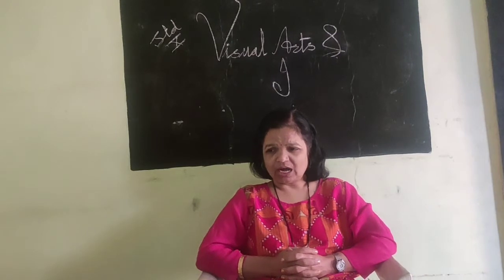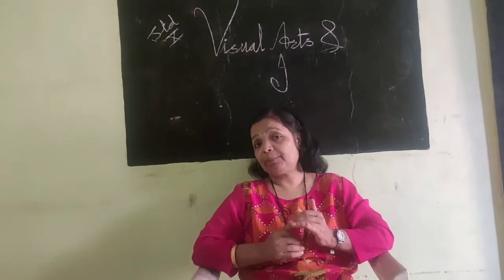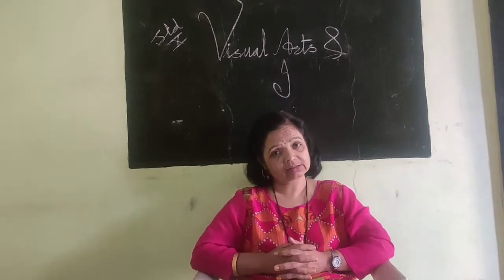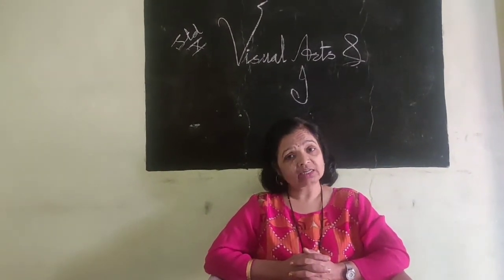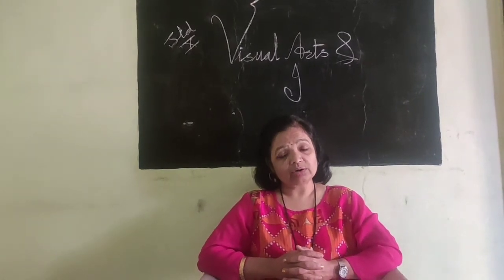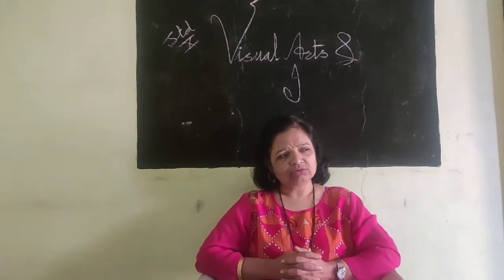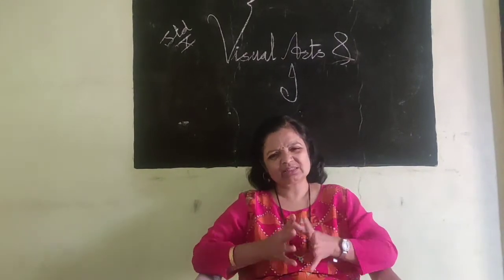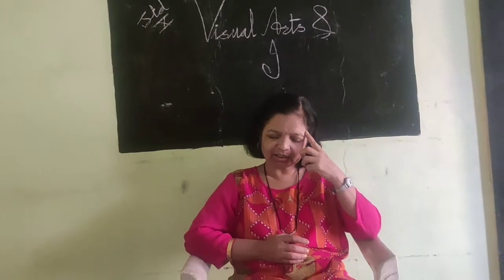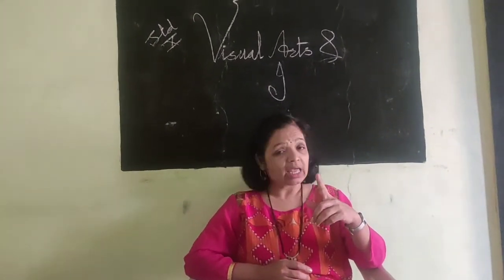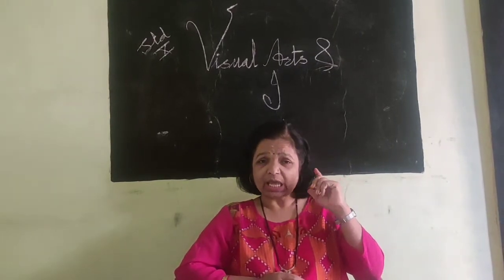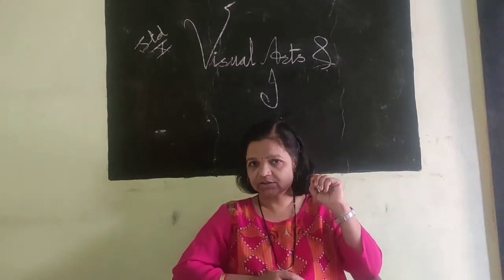So art helps you to keep yourself happy. Understand? Why is art important? When you read about art, how art is important, you can find many other aspects, but the main and important thing is that our brain needs happiness only, and we can easily gain that happiness using art.